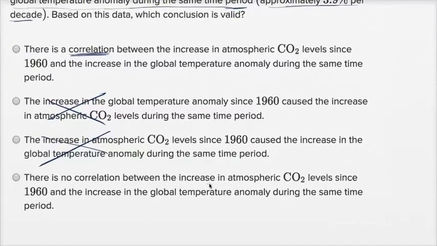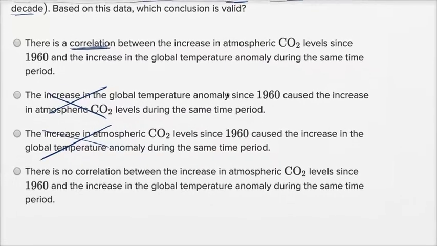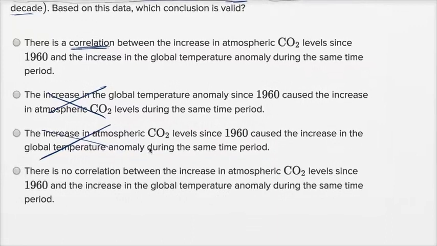There is no correlation between the increase in atmospheric CO2 levels since 1960 and the increase in global temperature anomaly during the same time period. No, there for sure is a correlation. You would say there's no correlation if in some decades CO2 went up and the temperature went down, while in other decades they both went up, and in other decades they both went down. That would be no correlation. If actually every time one of them went up, the other one went down, that would be a negative correlation. If they move together, that is just a very strong positive correlation.